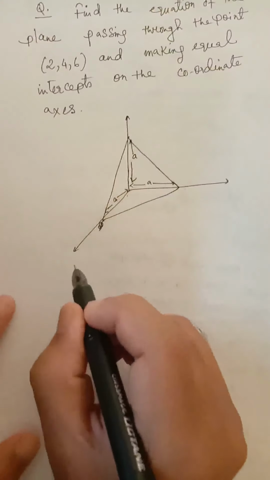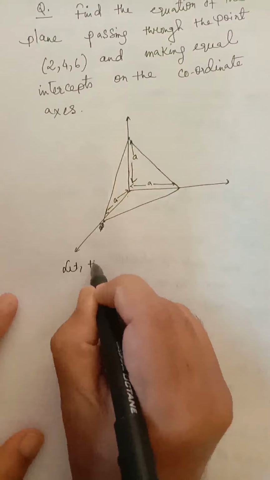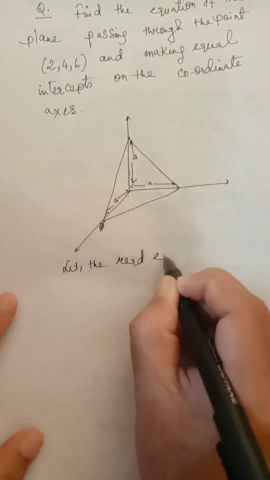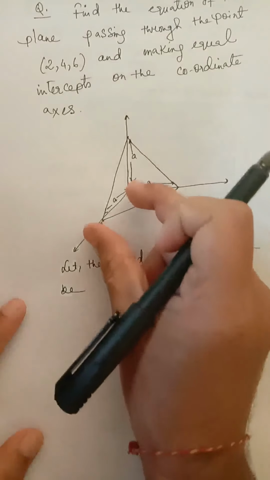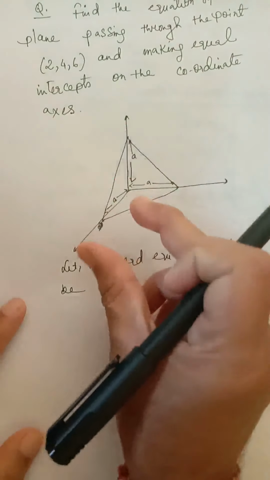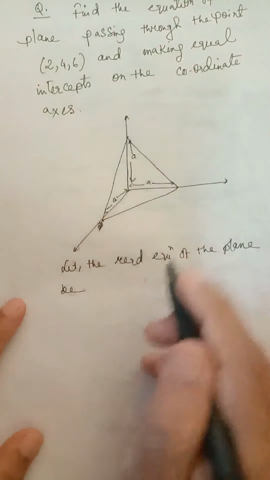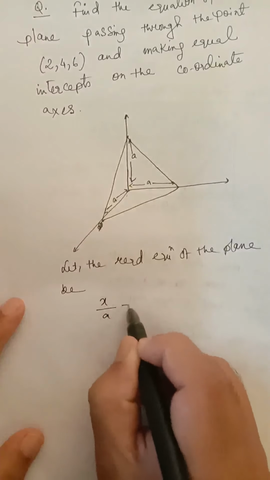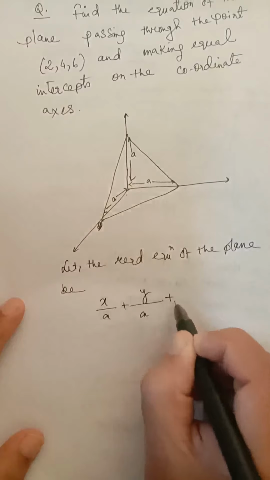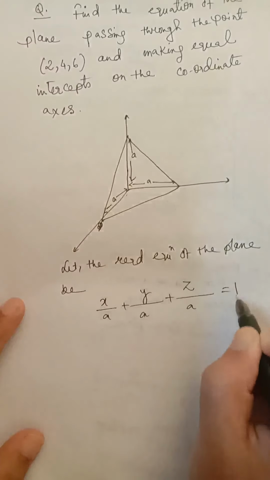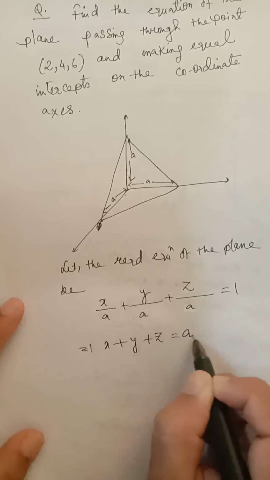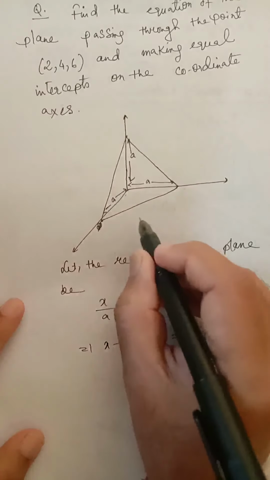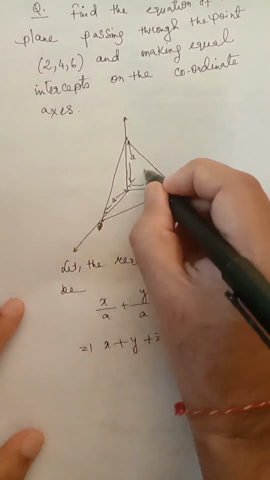So first of all, let the required equation of the plane be, as it cuts equal intercepts and we have assumed the intercept as a, x by a plus y by a plus z by a is equal to 1. So it will be x plus y plus z equal to a. Now the required plane passes through a point whose coordinates are 2, 4 and 6.